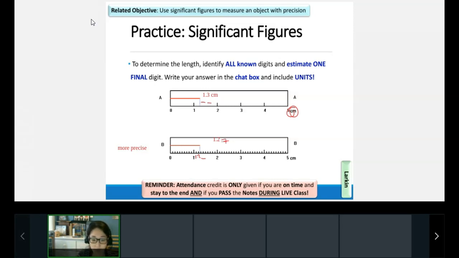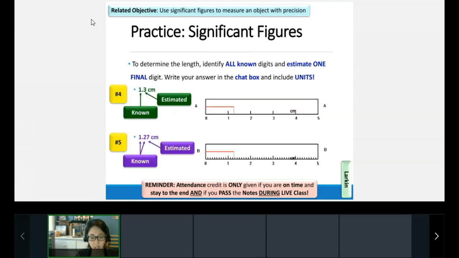So I'm just going to put a 7 right here. Smiley faces, emojis in the chat box if that makes sense. Again, we absolutely know it's 1.2, and then we're just estimating one more digit. It's not quite to 1.30, so I would say 1.27. Awesome. Yeah, so any of those would be correct: 1.26, 1.27, or 1.28, as long as it's a little bit past halfway.